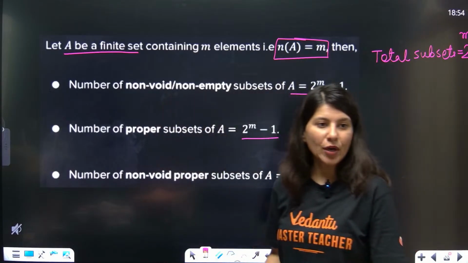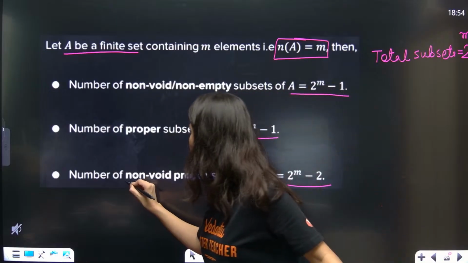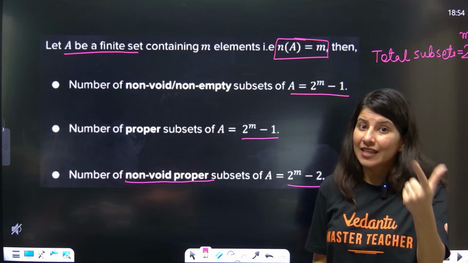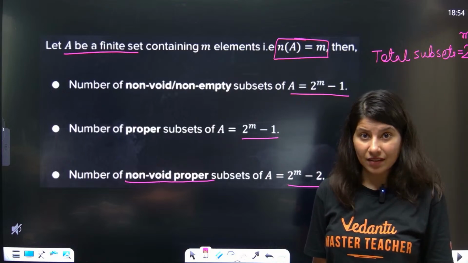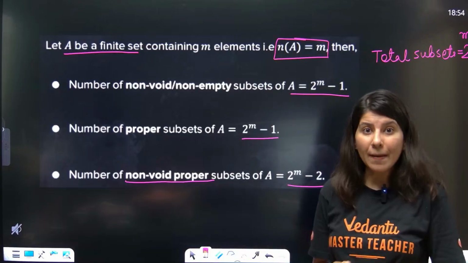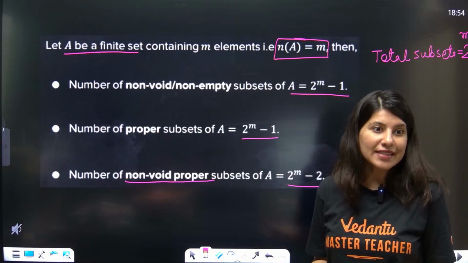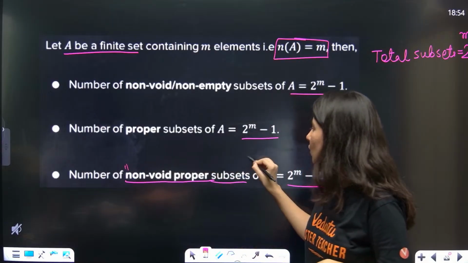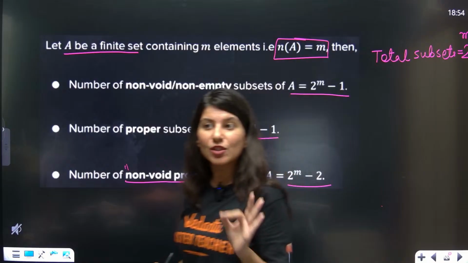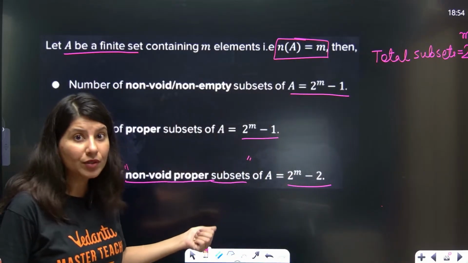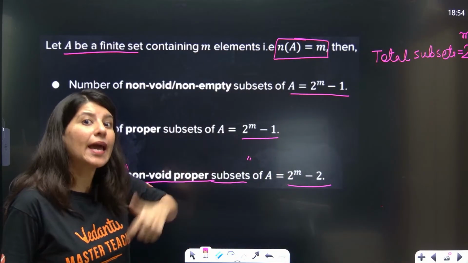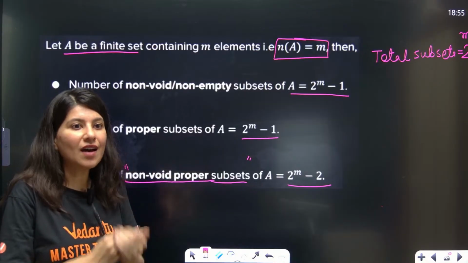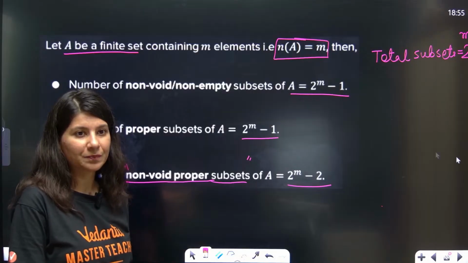Ma'am, in non-void, why are we subtracting 2? Because for non-void proper subsets, you want proper and you want non-void. So you have to eliminate the null set and you have to eliminate the improper set. Because two terms are mentioned, non-void and proper, any subset which is improper you cannot count, and any subset which is empty you cannot count. So out of 8, you can only have 6 now. Yes, Abhijit?